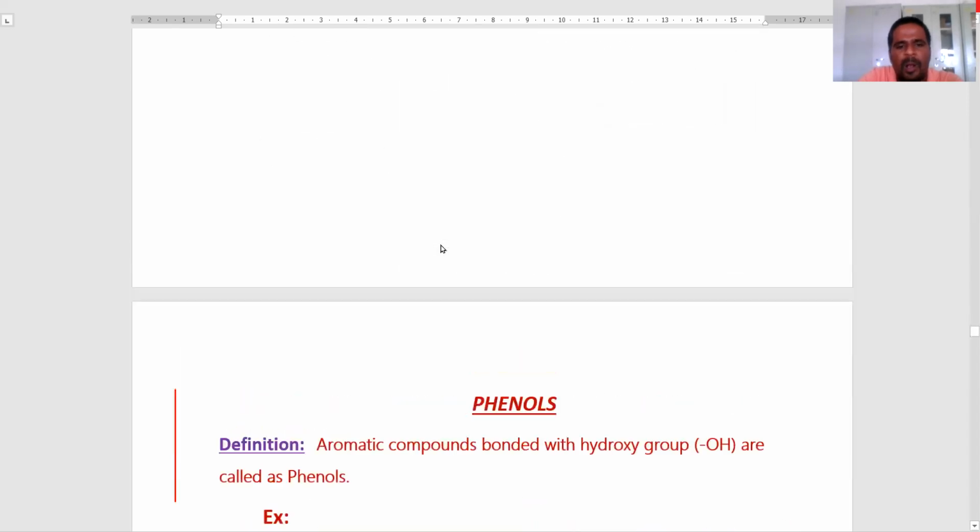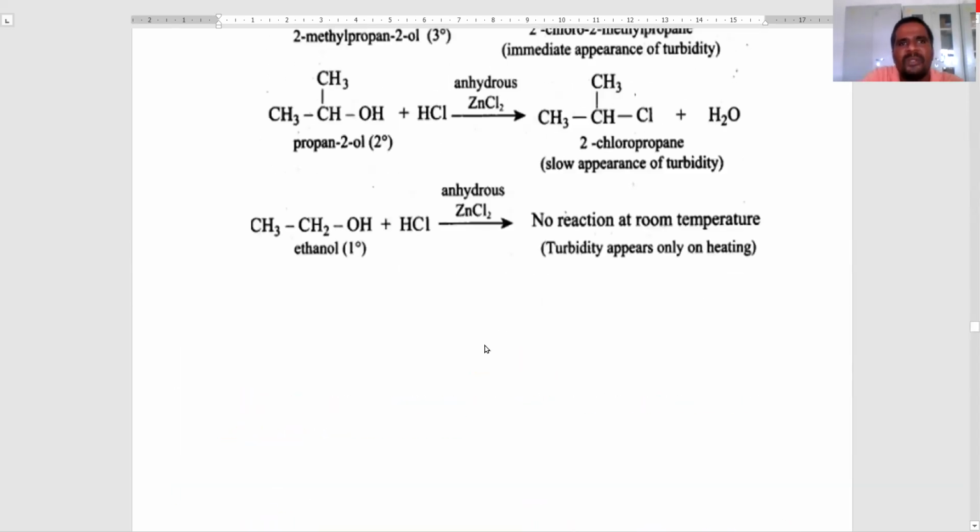This is the alcohols. In the alcohols, what we studied: first we discussed the definition and classification of the alcohols, preparation of the alcohols, physical properties of the alcohols, and chemical properties of the alcohols. In chemical properties, reactions involving the cleavage of the oxygen-hydrogen bond and carbon-oxygen bond cleavage. Next we discussed the diols, pinacol to pinacolone rearrangement, and detection of the alcohols. This is regarding alcohols.